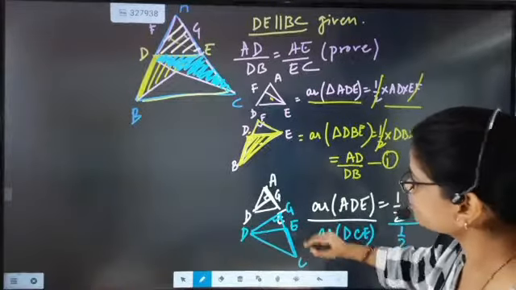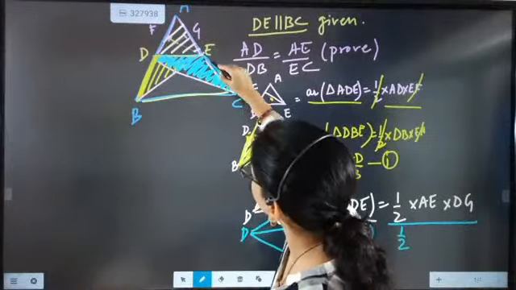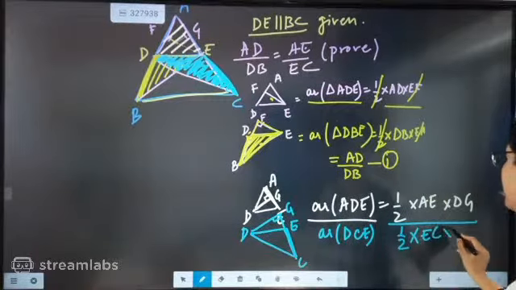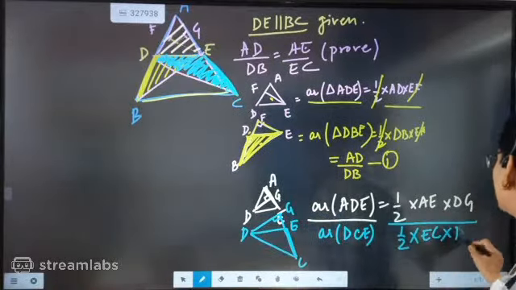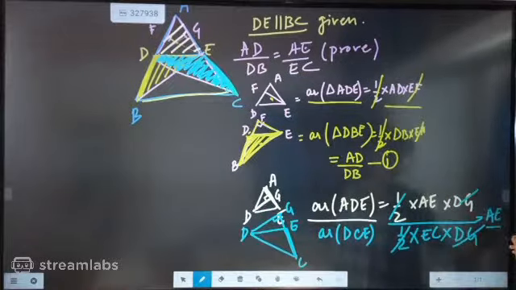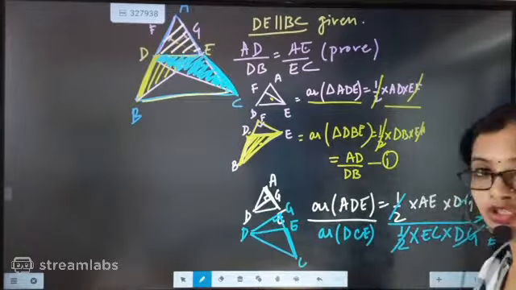So area of triangle DCE will be equal to half base into height. But beta, our focus is this side EC. The ratio EC is there, no. So this part will become EC into DG, which is the height. So DG, this part cancelled. So this time we are getting AE by EC. So now beta, we got the ratio.